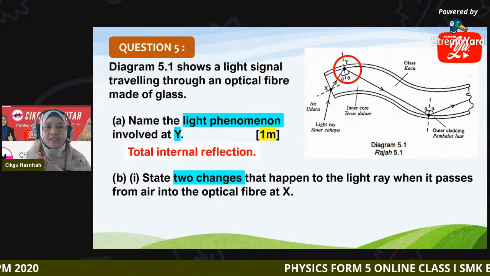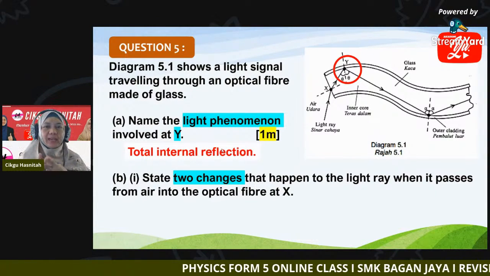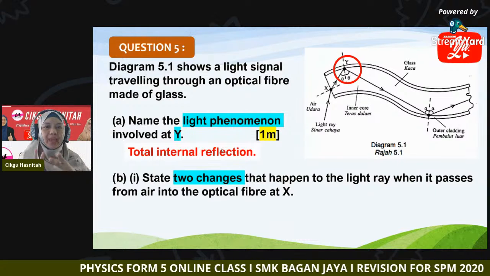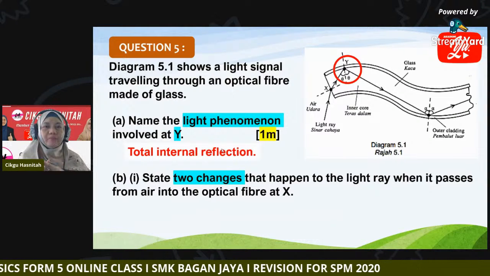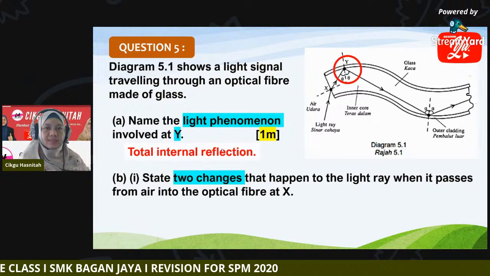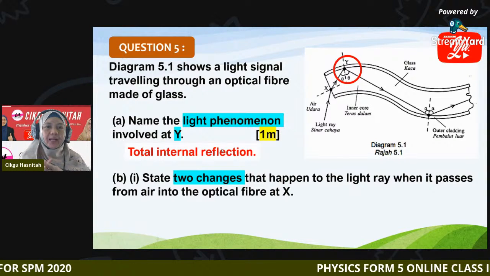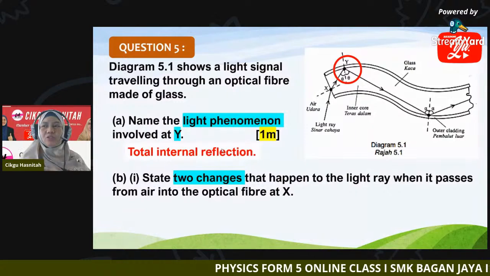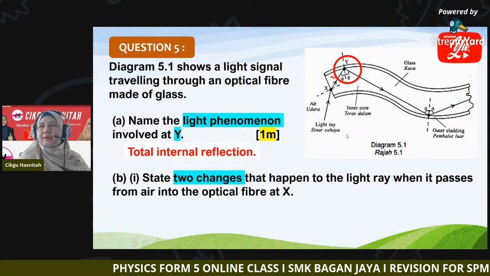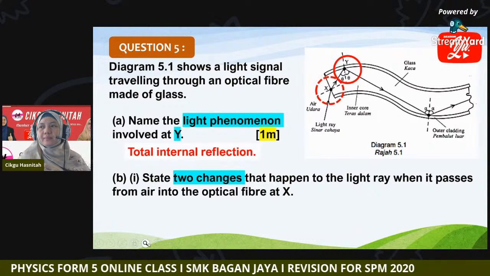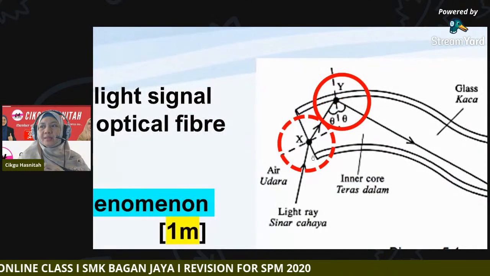Now B1. State two changes that happen to the light ray when it passes from air into the optical fiber at X. You can highlight two changes that happen when the light ray passes from air into the optical fiber at X. So now you're focusing on this area.